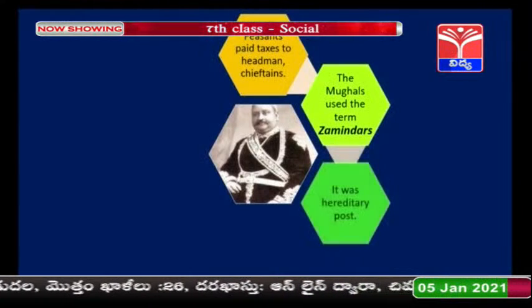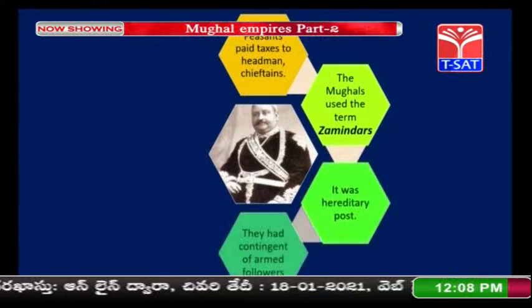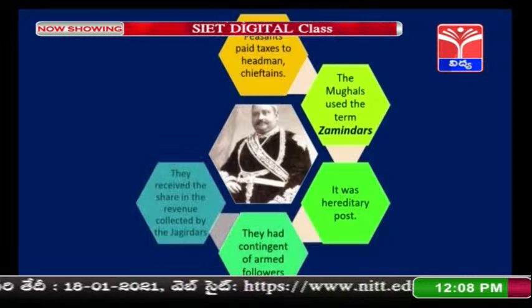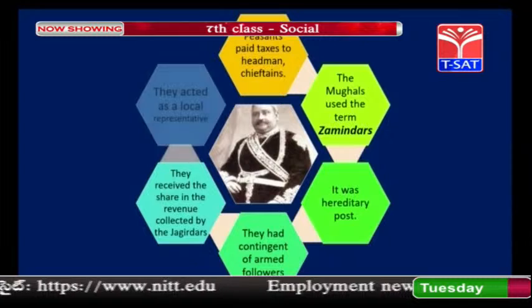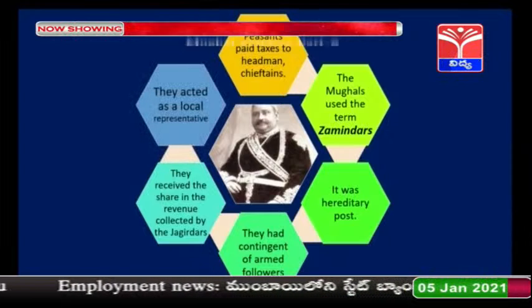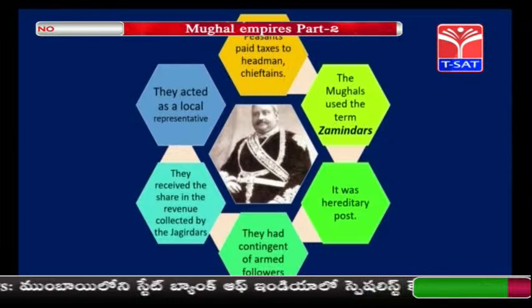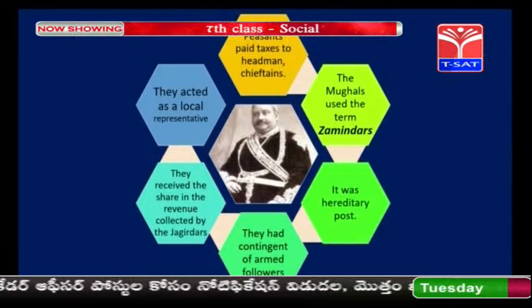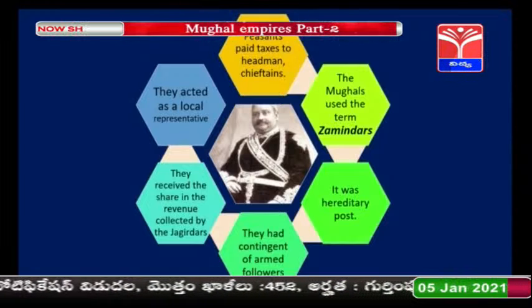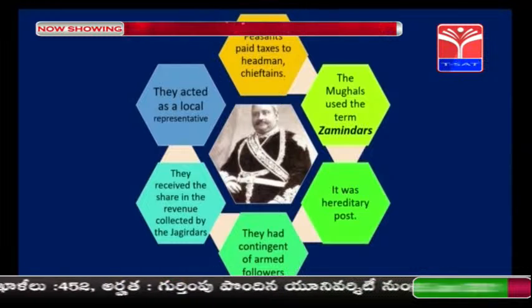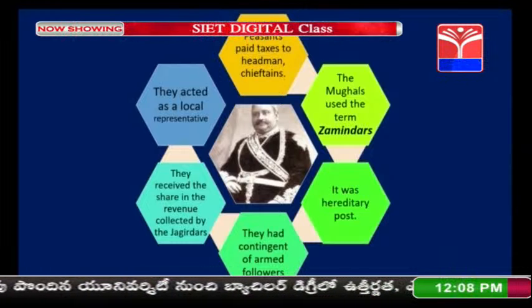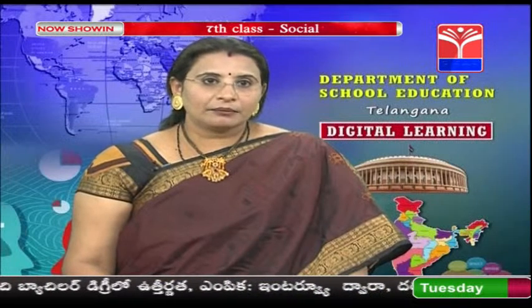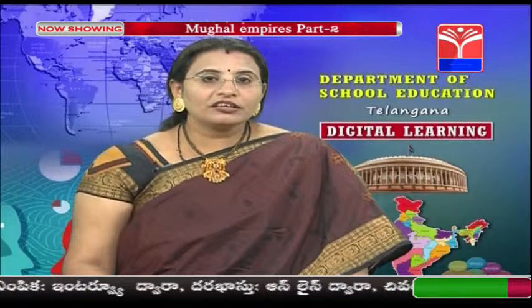In most places, these taxes were collected by the village headman or the chieftains. That means there would be one rich person or a rich landlord in the area, and he was taken up as a headman. So he used to collect the taxes on behalf of the Mughal emperor. The Mughal emperor used to call them Zamindars. And the Zamindar post was a hereditary one. That means if the father dies, the son will continue, and likewise. Mansabdari system was not hereditary, but the Zamindari system was hereditary, because this is the post which was elected by the people.